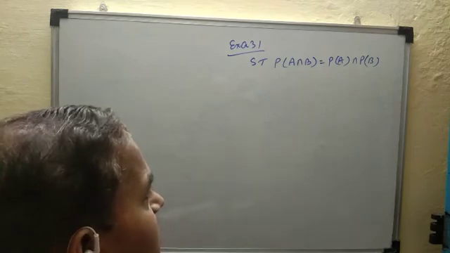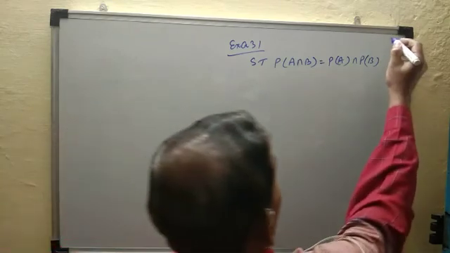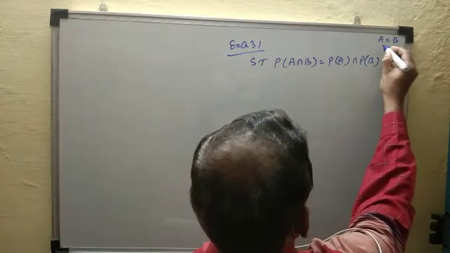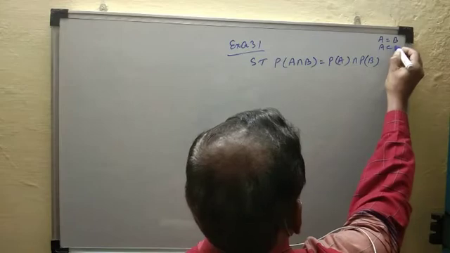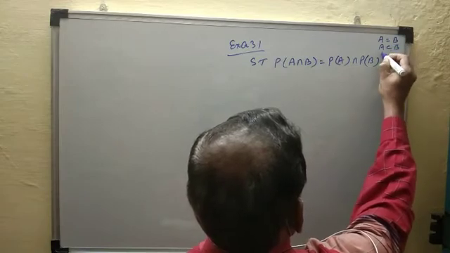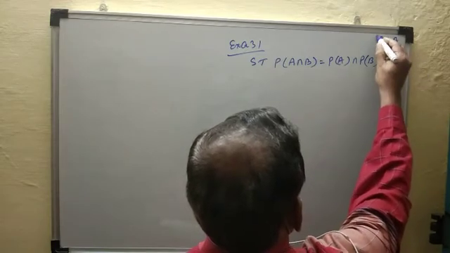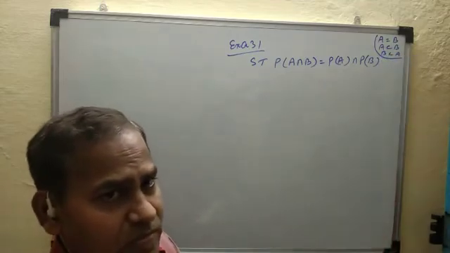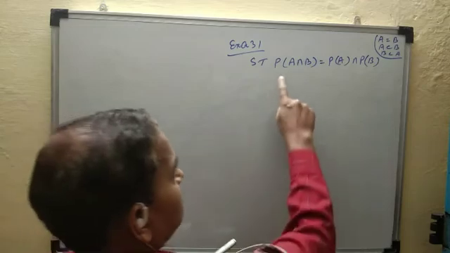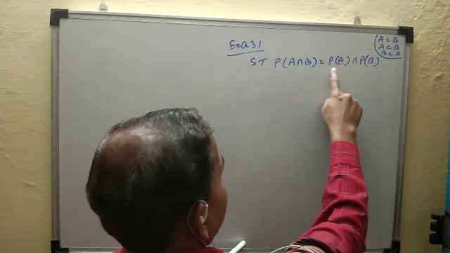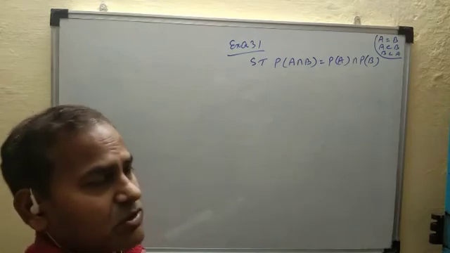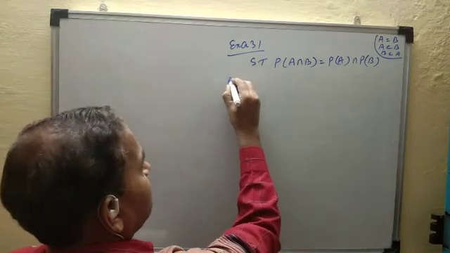In the previous example I told you, if we show A is equal to B, then first we show that A is a subset of B and then B is a subset of A. This implies A is equal to B. So here we show that the power set of A intersection B is a subset of the power set of A intersection the power set of B. So let any element.